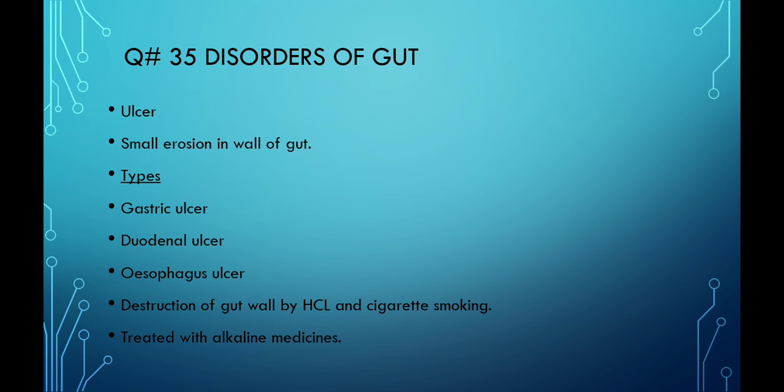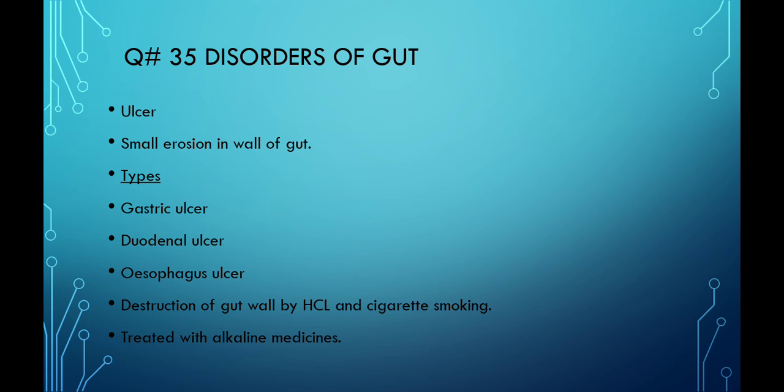Next question is about the disorders of the gut, the digestive tract. The disorder we discuss in today's revision class is ulcer. Ulcer is a small erosion in the wall of the gut. There are three main types of ulcer. First is the gastric ulcer, which develops in the wall of the stomach. Next is the duodenal ulcer, which develops in the duodenum.